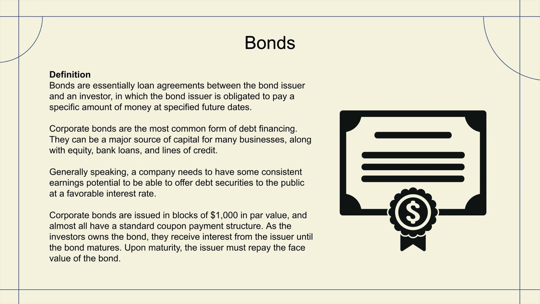A company needs to have some consistent earnings potential to be able to offer debt securities to the public at a favorable interest rate. Corporate bonds are issued in blocks of $1,000 in par value, and almost all have standard coupon payment structures. As the investor owns the bond, they receive interest from the issuer until the bond matures. Upon maturity, the issuer must repay the full face value of the bond.